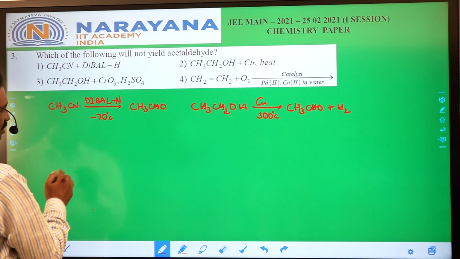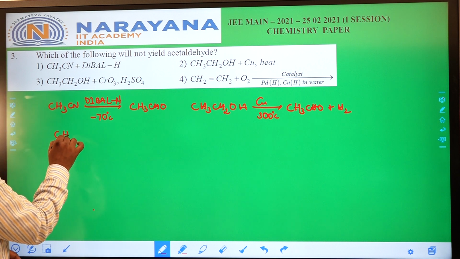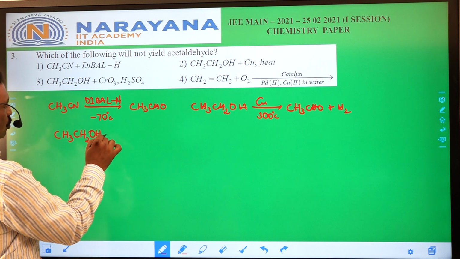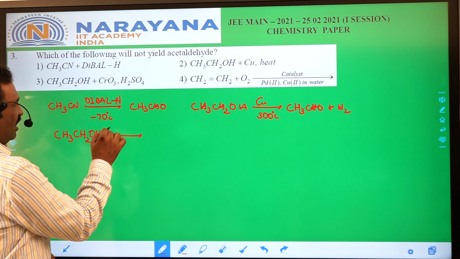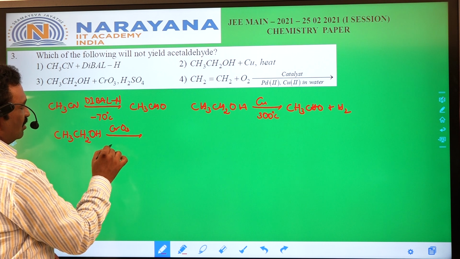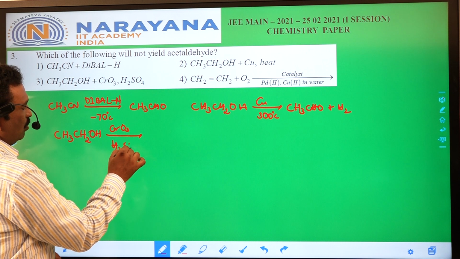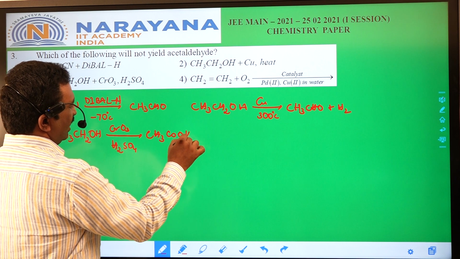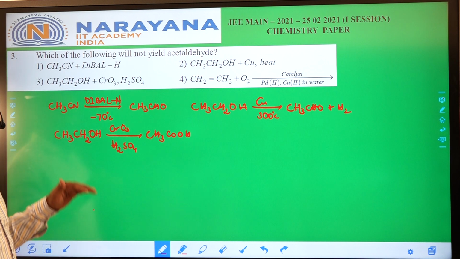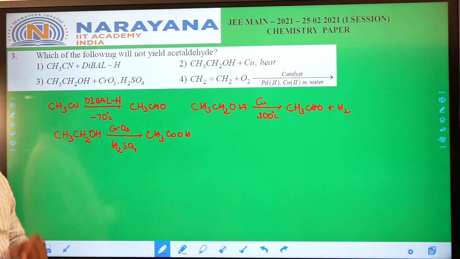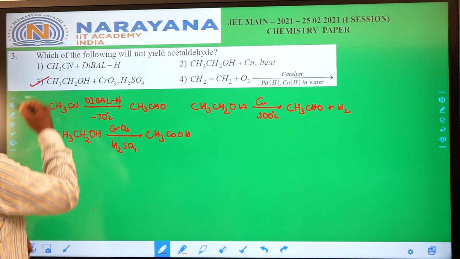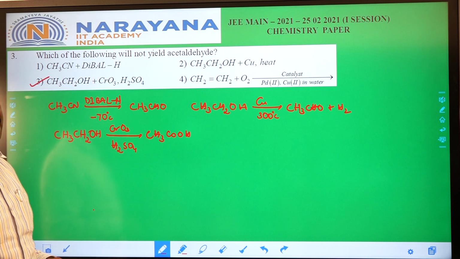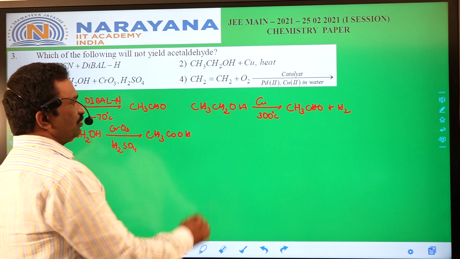Next, when alcohol is treated with CrO3 and H2SO4, Jones reagent, this oxidizes primary alcohols up to carboxylic acids because aldehydes are readily oxidized. If it is secondary alcohols, we get ketones. So in this case, acetaldehyde is not the final product. We get carboxylic acid, that is acetic acid.